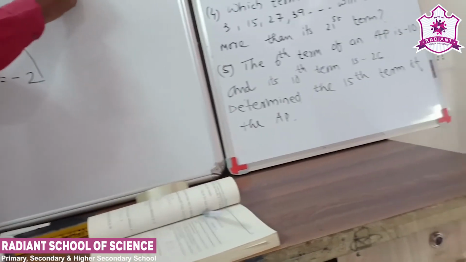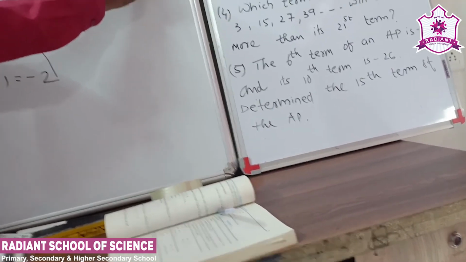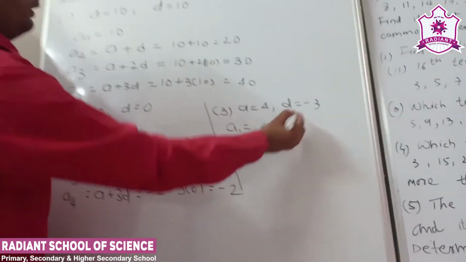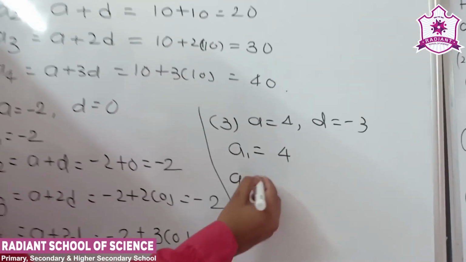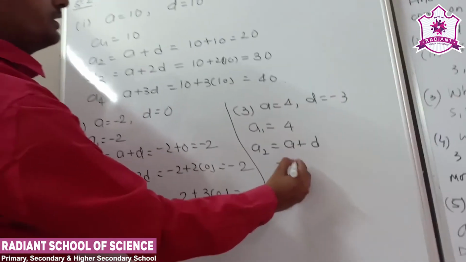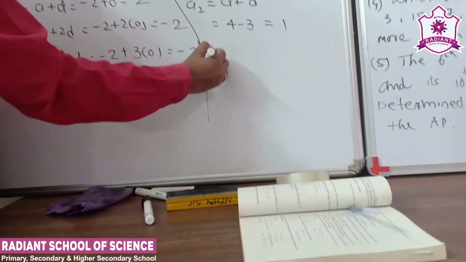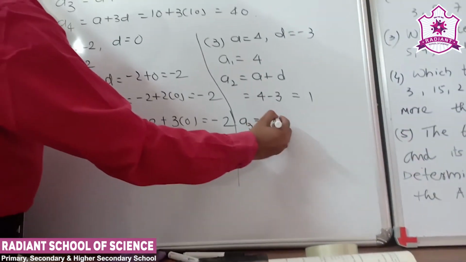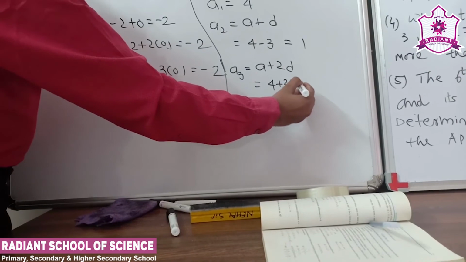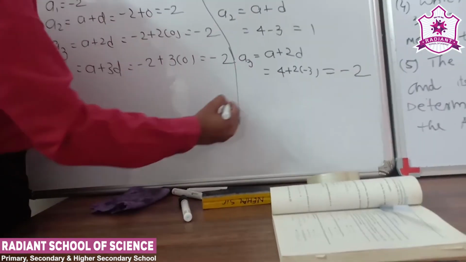Now question number 3. a is equal to 4 and d is equal to minus 3. Understand? Okay. Now the first term is 4, d is minus 3. So a2 is equal to a plus d, so 4 minus 3, we got 1. Third term a plus 2d, 4 plus 2 into minus 3, 2 threes are 6, minus 6 plus 4, so we got minus 2.